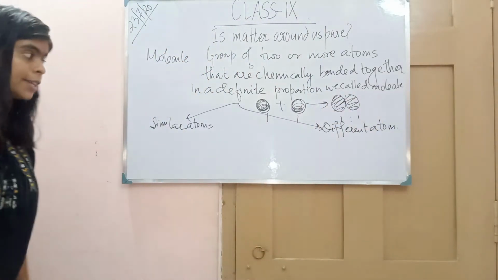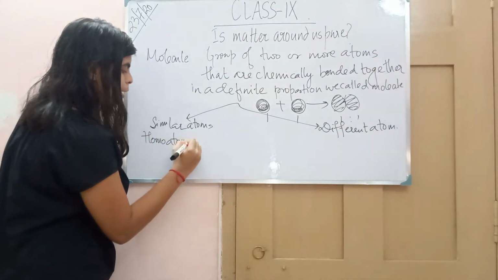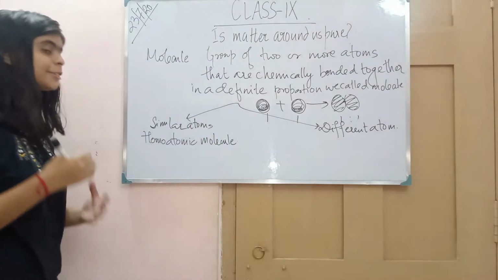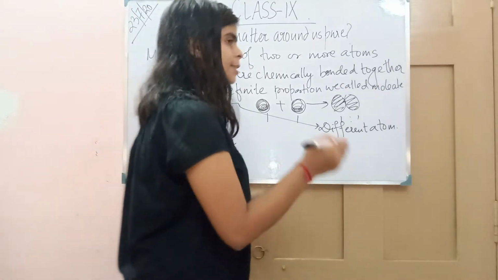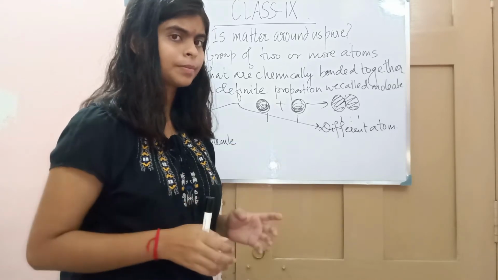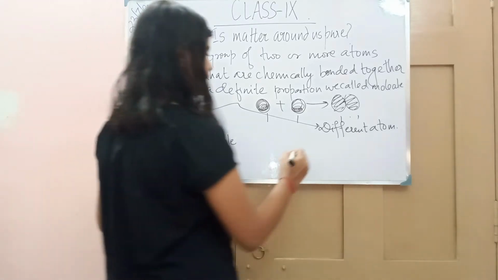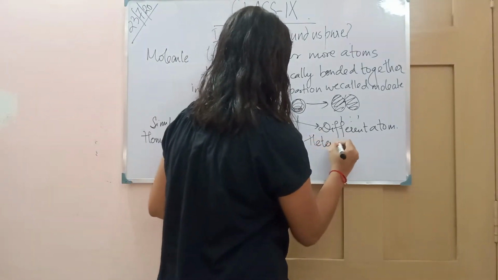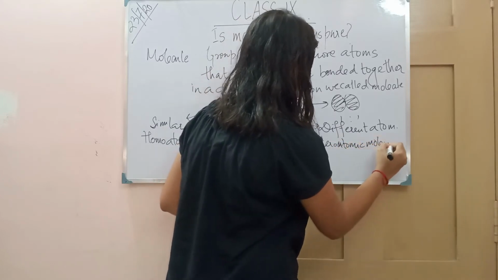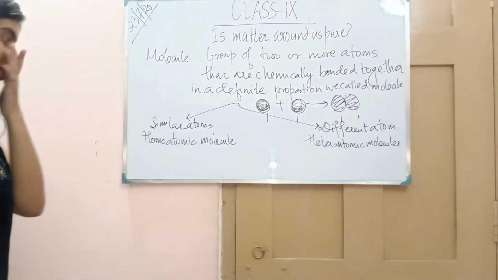If similar atoms combine, we call them a homoatomic molecule. Homo means similar. And when different atoms combine, a molecule containing different atoms, then we call it a heteroatomic molecule. Heteroatomic molecule.